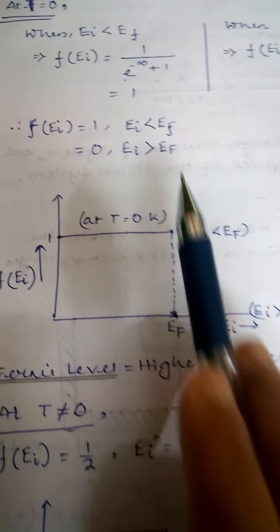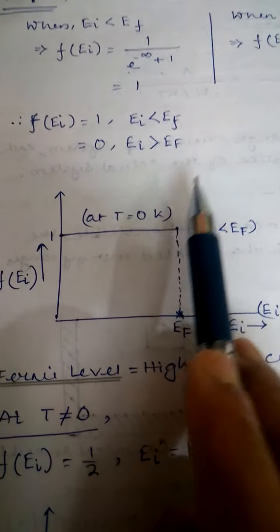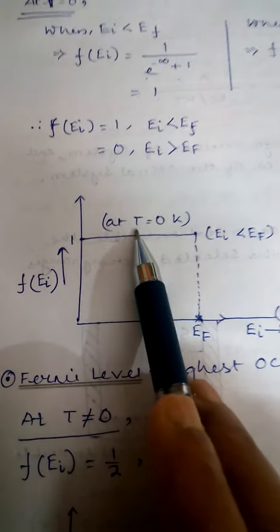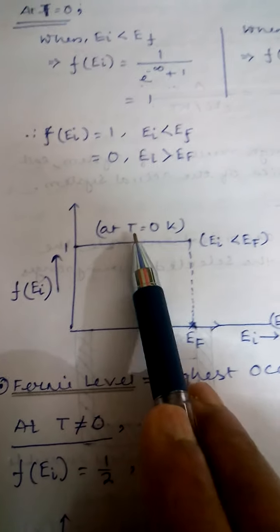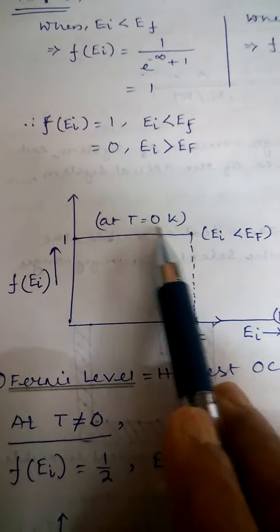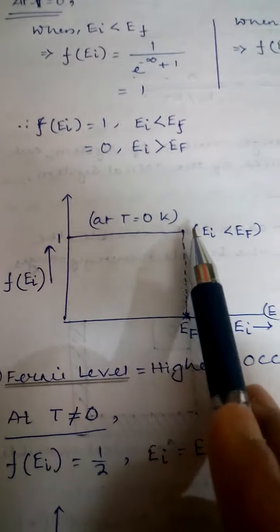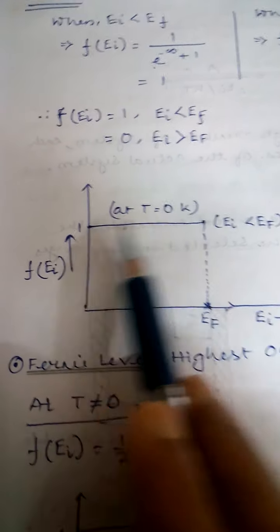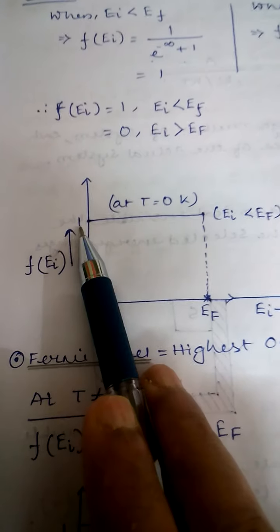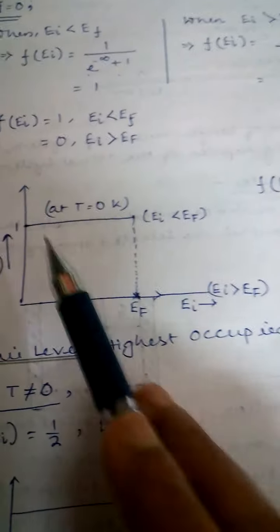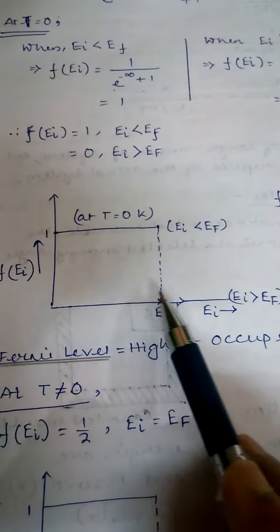So Fermi level, EF, can be defined as the highest occupied energy level at 0 Kelvin temperature. You should mention temperature, otherwise it is meaningless, because Fermi level depends on temperature. So the highest occupied energy level at 0 Kelvin temperature is referred to as Fermi level. It is 1, means all the states are filled up. That's why it is called highest occupied energy level.